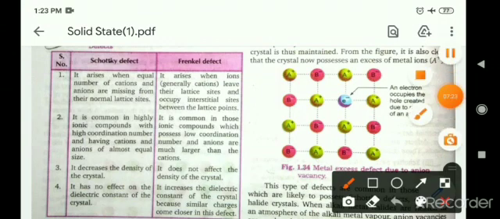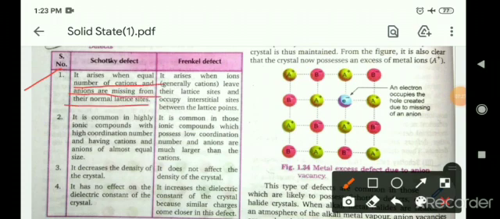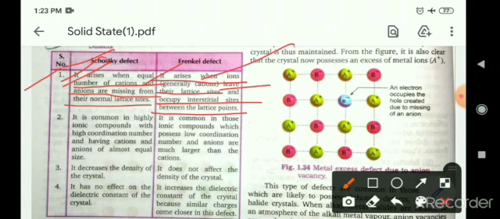Okay. Schottky defect and Frenkel defect. So Schottky defect arises when an equal number of cations and anions are missing from their normal lattice sites. Okay. Frenkel defect, what happens in Frenkel defect? It arises when ions, generally cations, leave their lattice site and occupy interstitial sites between the lattice points. In Schottky, the constituent particles go out from the crystal lattice, but in Frenkel the constituent particle will not go out from the crystal lattice, it will shift to another position of the crystal lattice.